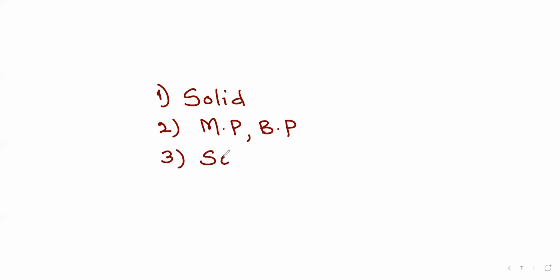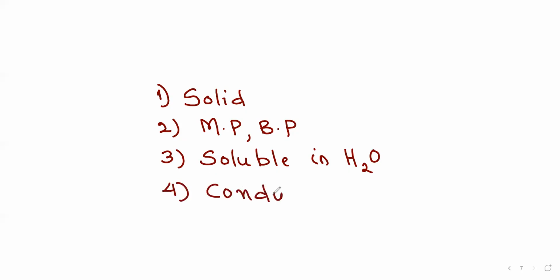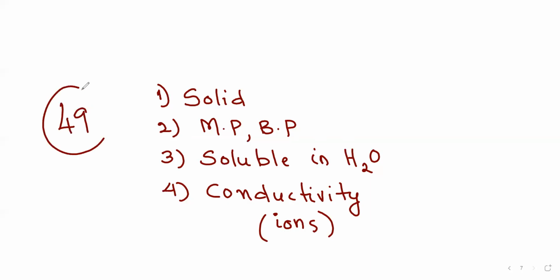Third, all ionic compounds are soluble in water but not soluble in organic solvents like kerosene. And fourth, the conductivity of ionic compounds is very high because conductivity is carried with the help of ions. This is there on page number 49 as 4 different points, and it is very repeatedly asked in the board exam. Next class we will study how metals occur in nature and how we are going to extract the metals.